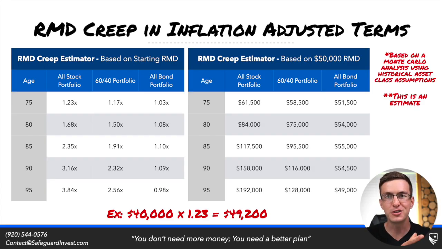account. Now, if you're a DIY investor or you're someone that simply wants to run some numbers on their own to double check your advisor's math, or maybe you just want a little bit more insight into your situation, you can take your estimated starting RMD. You can plug that into these given tables, and based on your portfolio allocation within that tax deferred account, you can start to see in current dollars how big of an issue these RMDs will be within your tax situation. Now, here's an example of what this might look like.